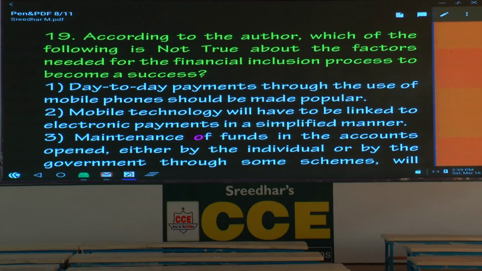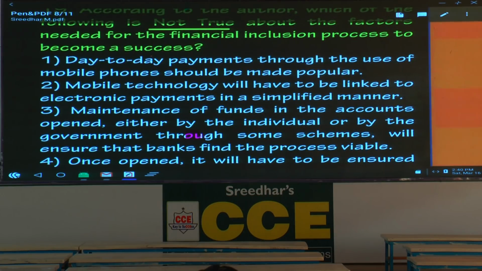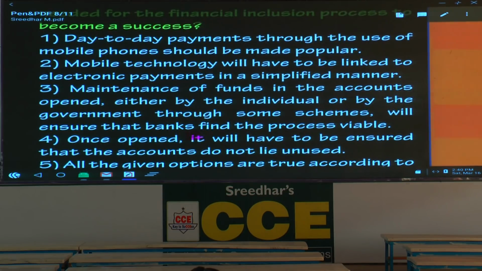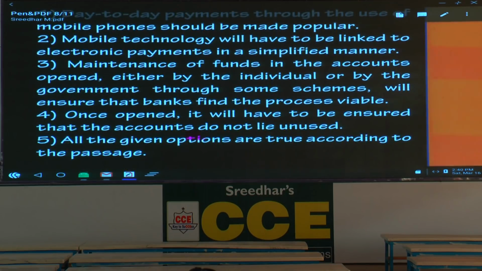According to the author, which of the following is not true? Please underline not true about the factors needed for the financial inclusion process to become a success. Day-to-day payments through the use of mobile phones should be made popular. True or not true? True. Mobile technology will have to be linked to electronic payments in a simplified manner. True. Maintenance of funds in the accounts opened either by the individual or by the government through some schemes will ensure that the banks find the process viable. That's also true. But please underline the word viable and write one combination, typical combination.